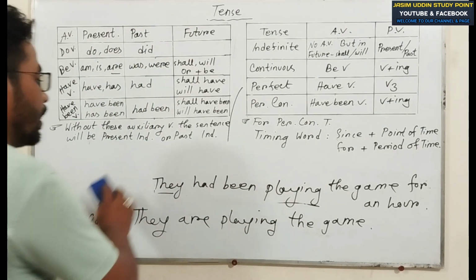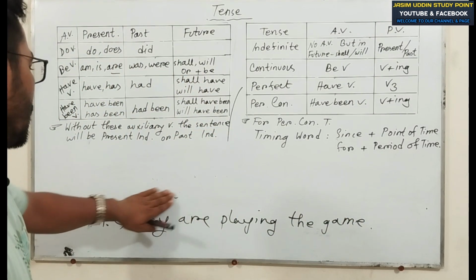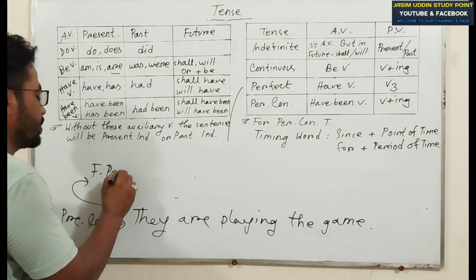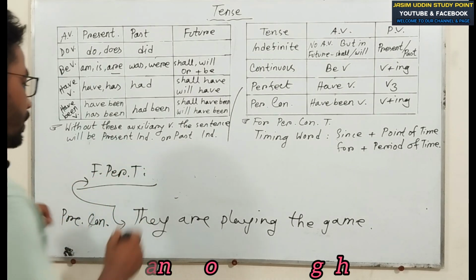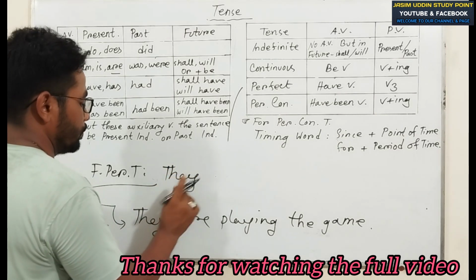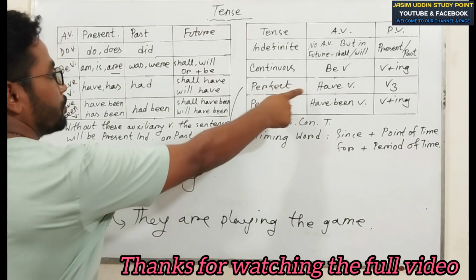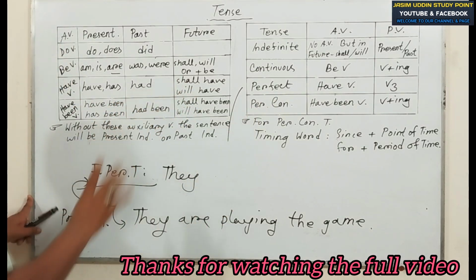There is no confusion. My dear viewers, you can also say the sentence in future perfect tense. This is very easy. Try to make it. Write they. Next, follow perfect tense. If you want to make perfect, you have to use the have verb: have, has, had, shall have, will have.